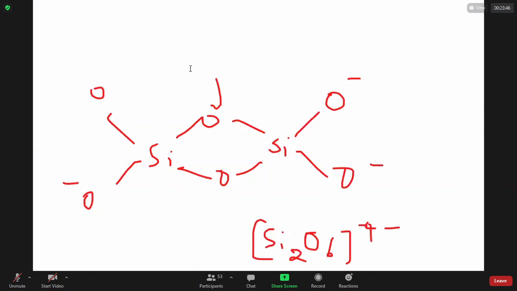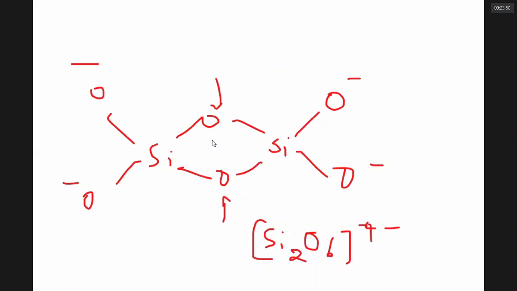Whenever oxygen is making 2 bonds, no charge. So Si2O6, 4-minus. It can also be written as SiO3, 2-minus. It is called sheet silicate or chain silicate. What is the name, sir? I said it is called chain silicate or ring silicate.